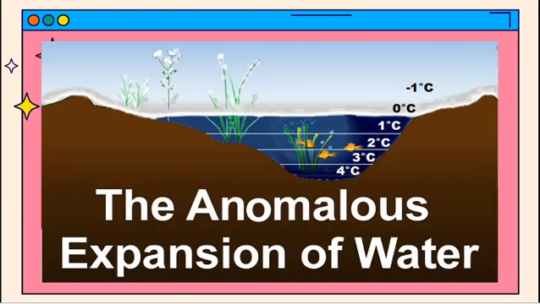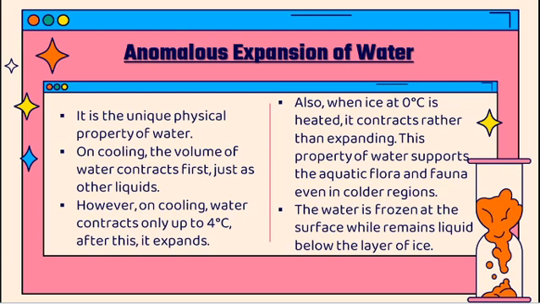And the anomalous expansion of water. The anomalous expansion means the unique behavior of water. This is a unique property of water. On cooling, the volume of water contracts, as with other liquids, but only up to 4 degrees Celsius. After 4 degrees Celsius, the liquid starts expanding. So on cooling from 100 to 0, it contracts until that particular temperature, 4 degrees Celsius. After that it starts expanding.